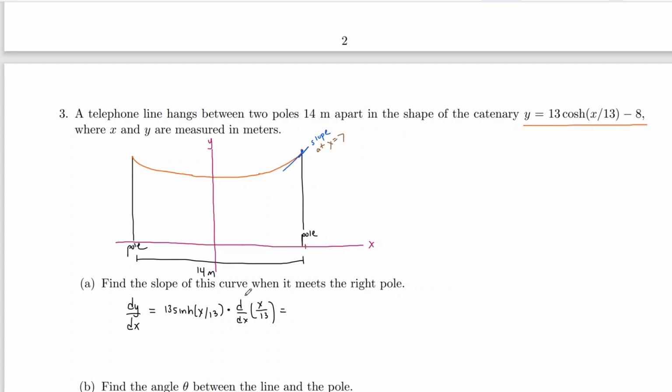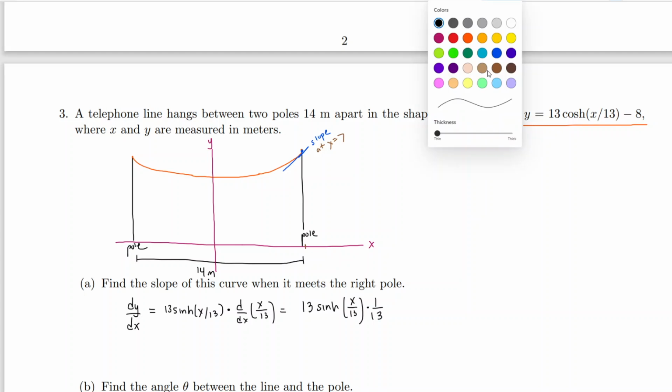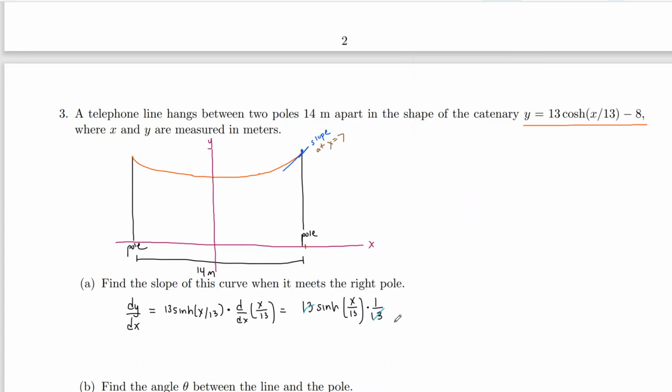Well, what's the derivative of x over 13? That's just 1 over 13, because the derivative of x is 1. We have 13 hyperbolic sine. I'm going to write this x over 13 like this, so it's a little easier to read, times 1 over 13. Now this 13 is inside, it can't come outside, but this 13 is outside and it perfectly cancels with the other 13. And we get hyperbolic sine of x over 13. That is the derivative formula.